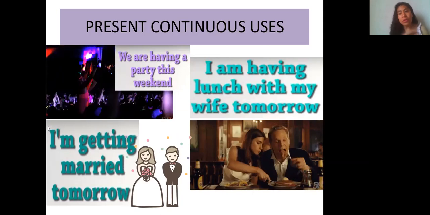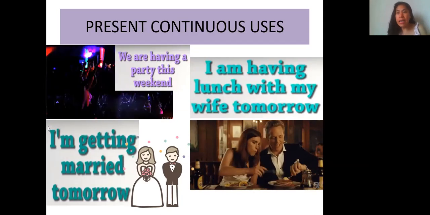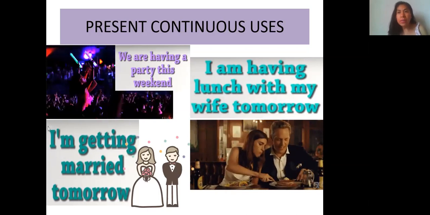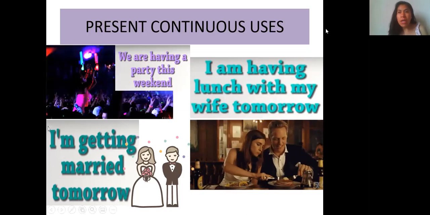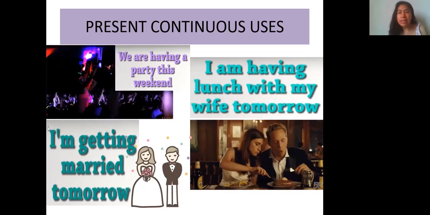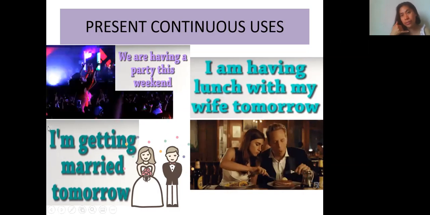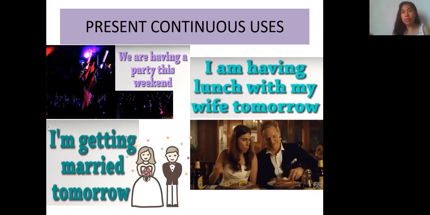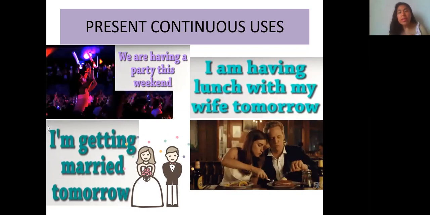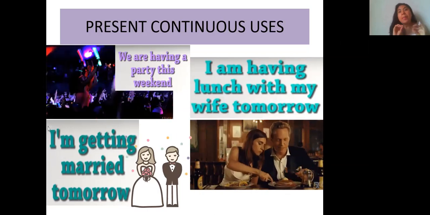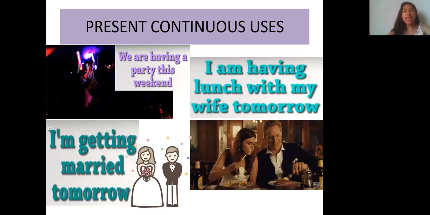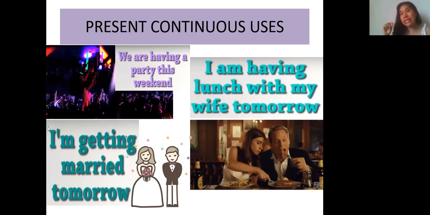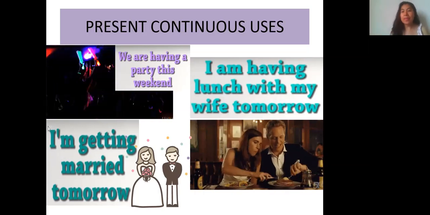And number 3, to the right, it says, I am having lunch with my wife tomorrow. What happened here? If you notice, I call my wife and we make the arrangement to see each other tomorrow together. So this is very important. Remember, present continuous talks about arrangements, appointments for a very near future.